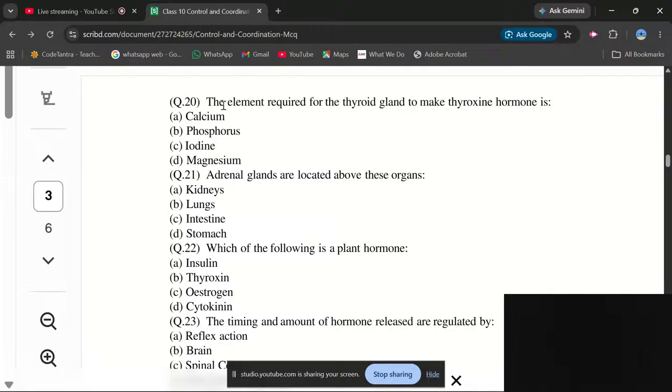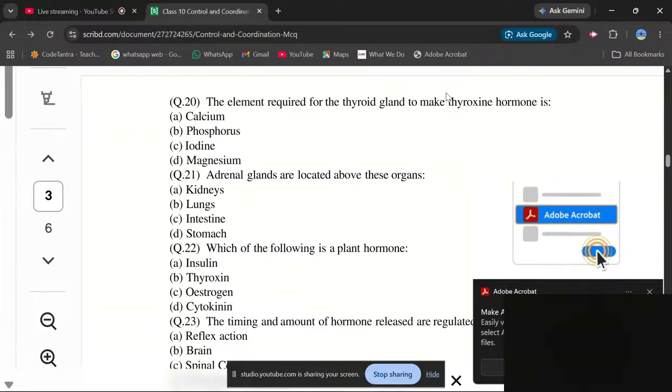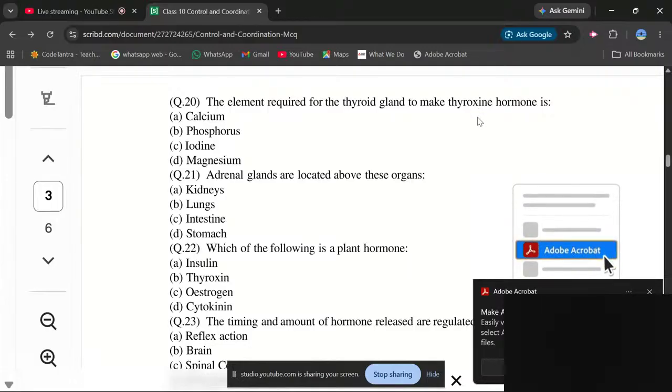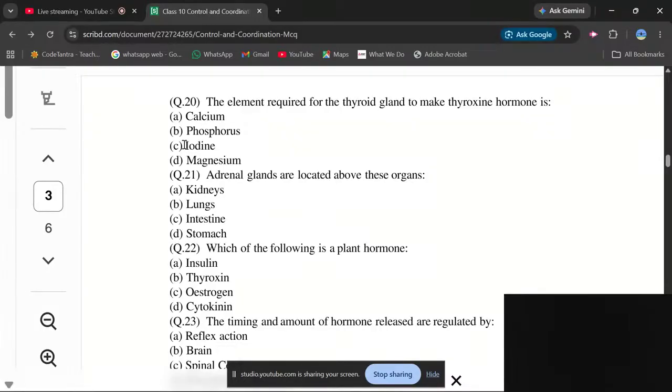The question is asking for the element required by the thyroid gland to make thyroxine. You know that thyroxine is produced with the help of iodine. So iodine is needed for the production of thyroxine, which is released by the thyroid gland. So what will be the answer here? The answer will be iodine.